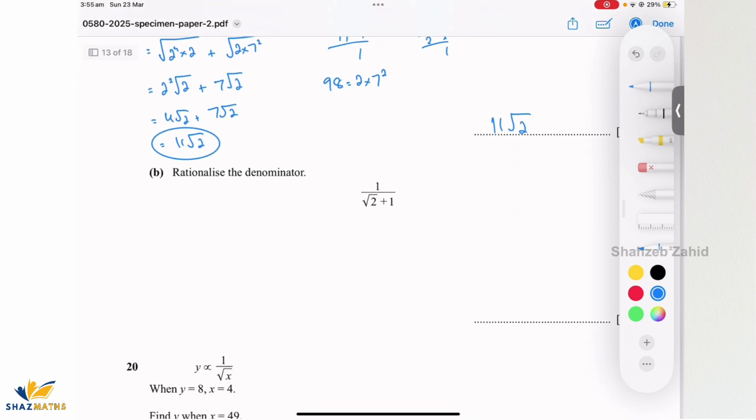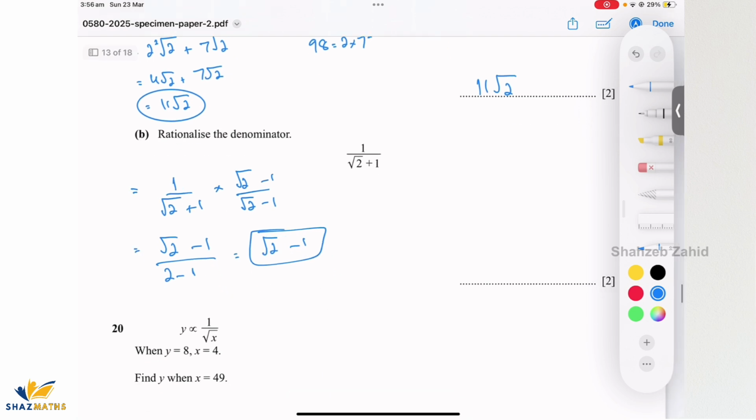Rationalize the denominator. How do you rationalize? It's going to be root 2 plus 1, and you multiply it by root 2 minus 1 over root 2 minus 1. And it's going to become root 2 minus 1 over, you'll apply the formula a plus b times a minus b is a square, which is 2, minus b square, which is 1. And that becomes root 2 minus 1. That's your final answer.